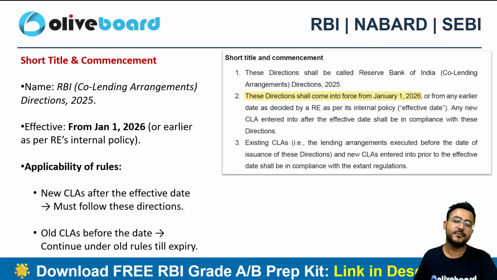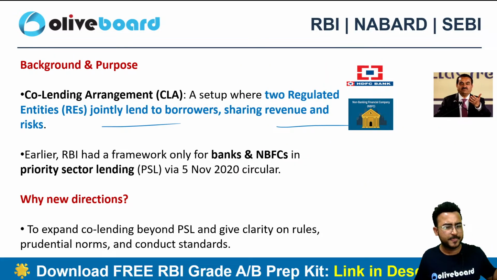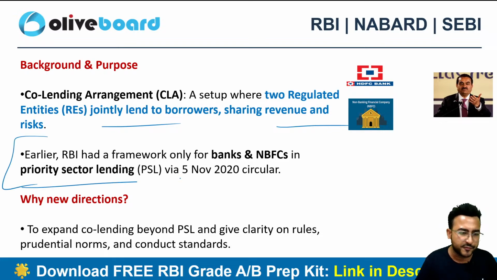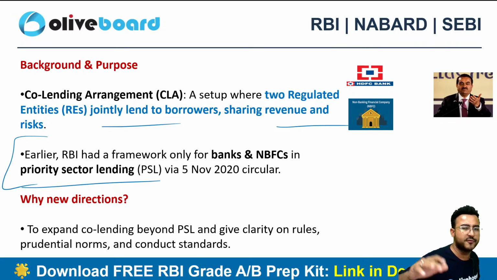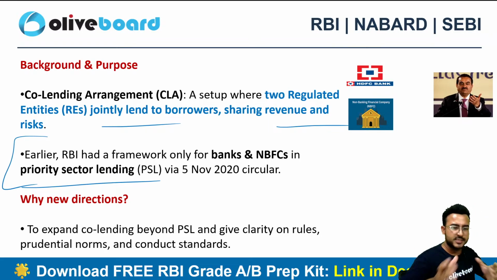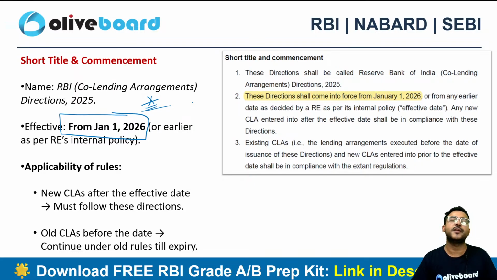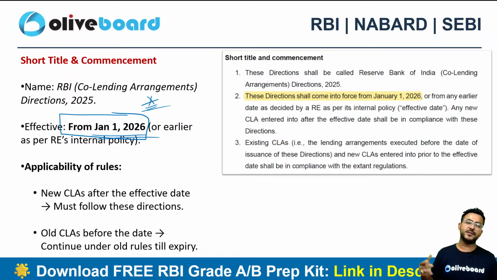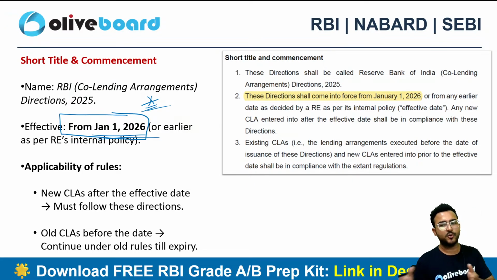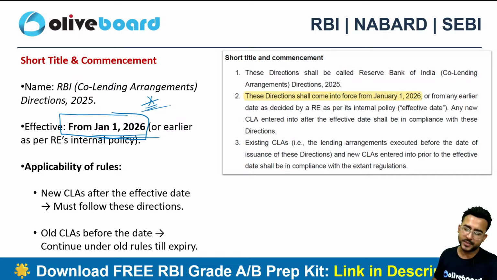as prescribed, right? Didn't we used to have a guideline regarding the co-lending arrangement? Yes, we used to have a guideline, but it was more related to priority sector lending. As of now, this is the full-fledged guideline combining each and everything. Most important thing, it will be effective from 1st of January 2026. That's the applicability. Till 1st of January 2026, you are good to follow the old rules and regulations, and after that you need to switch to the Co-Lending Directions 2025. This date can be important.